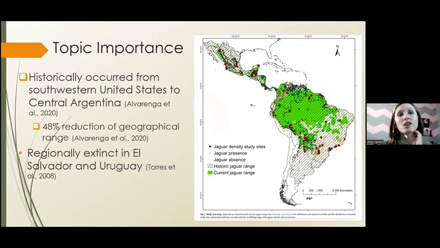And why is this topic important? So the jaguar is a keystone species of the Amazon, and oftentimes overall health of an ecosystem can be addressed by how well or poor a keystone species is doing. The jaguar's habitat range historically occurred between the southwestern United States and extended down through Central Argentina. They are now considered regionally extinct in both El Salvador and Uruguay. Recent estimates show that their range has reduced by up to 48%, and this range reduction can be attributed to land cover conversion and fragmentation from human activity with things such as deforestation. The increase of land conversion into agricultural lands leads to competition for resources and persecution by humans.